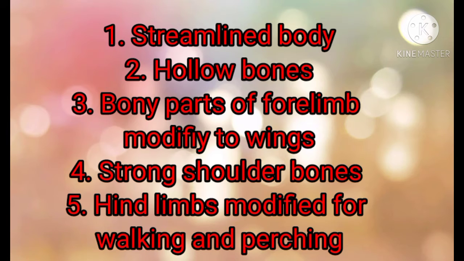The bony parts of their forelimbs are modified to wings. They have strong shoulder bones, and the breast muscles are also strong enough to move the wings up and down. The hind limbs are modified for walking and perching. Perching is a process of catching objects with their toes.